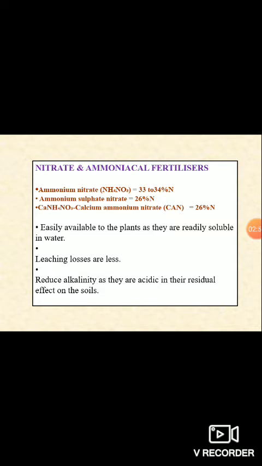These fertilizers are available to the plant very easily and readily soluble in water. The leaching losses are less, and they reduce alkalinity as they are acidic in their residual effects.